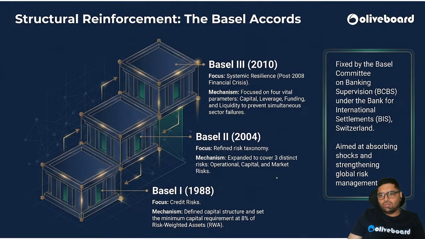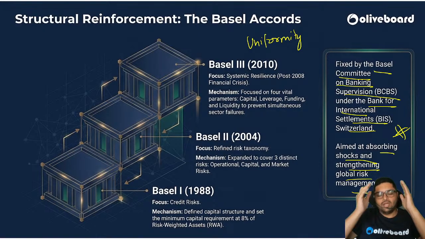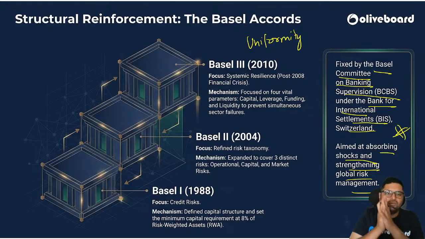Now, to keep uniformity across nations, there was a Basel Committee on Banking Supervision under the Bank for International Settlements, Switzerland. They sat with a committee called the Basel Committee. Their aim was absorbing shocks and strengthening global risk management: how to restructure banks and keep some reserve requirements, so that any global risk can be tackled.